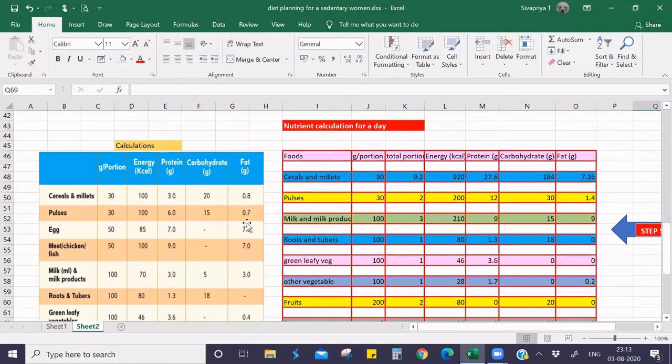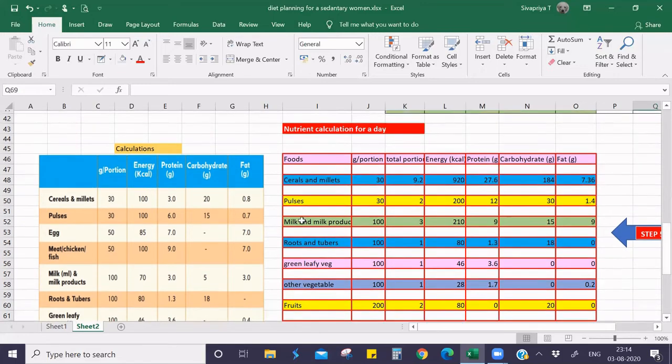What I have done is I have listed the cereal food group along with portion size and their nutrients. I have put it here for your reference, so that it will be easy for you to convert the cereals and millets. So first, we have to count the total portion of cereals, pulses, milk and milk products, everything, and put it here.